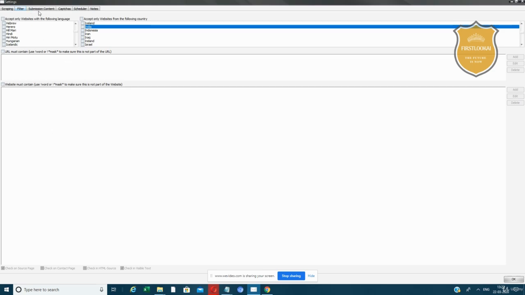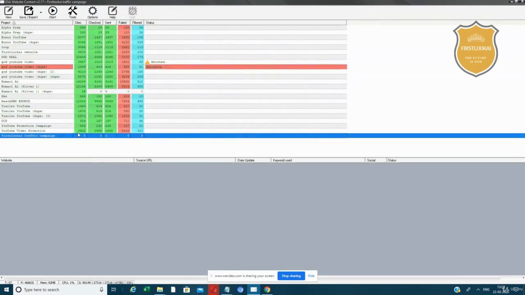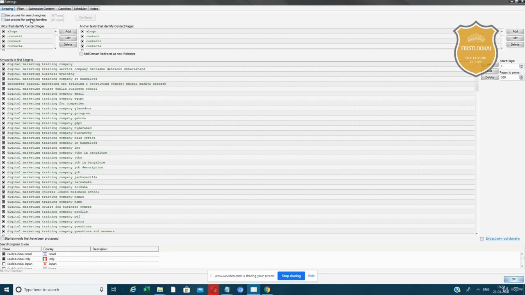Move on to the next one, submission content. This is where the magic happens. Wait, I'll save this first. Back to project settings, submission content. And here, this is proxies. I'll tell you before you go to the submission content. Proxies are like an IP, a kind of VPN, right? They keep on changing the IP.